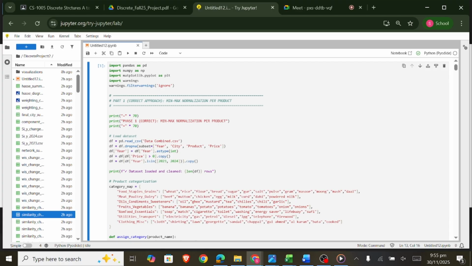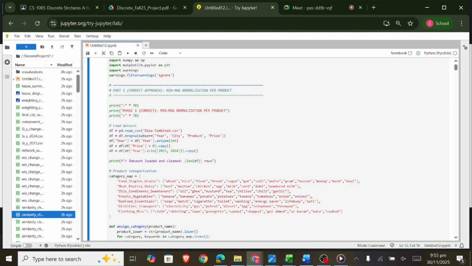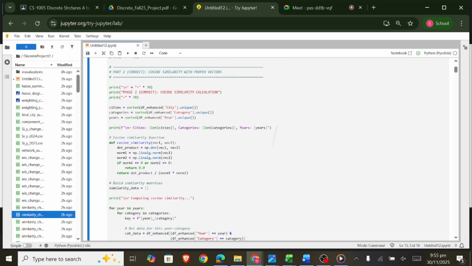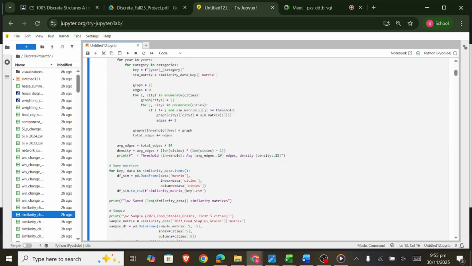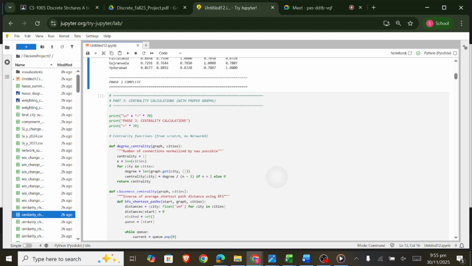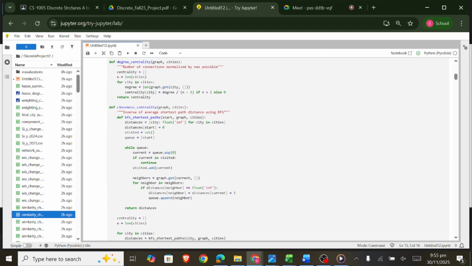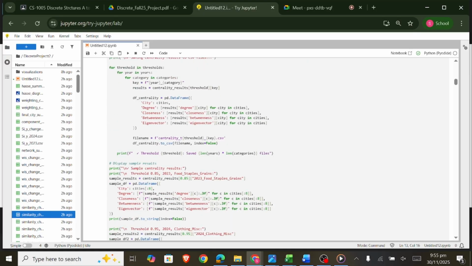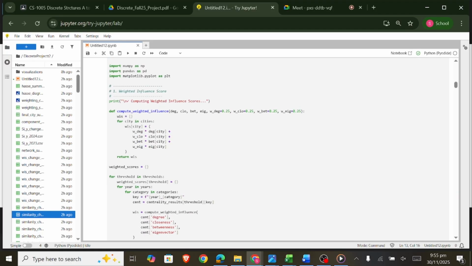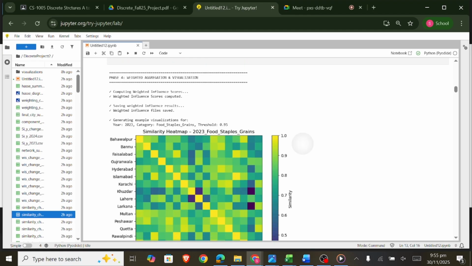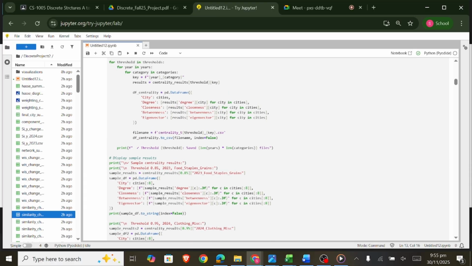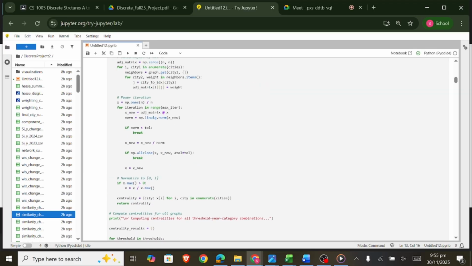In phase one, we did data loading and pre-processing. We loaded about 22,000 records, removed invalid entries, and applied per-product normalization. In phase two, we did similarity matrix construction. We built 17 by 17 matrices, one for each city pair across all 14 year category combinations. In phase three, we did centrality calculations. This is where we computed 4 different centrality measures for each graph, all implemented from scratch.